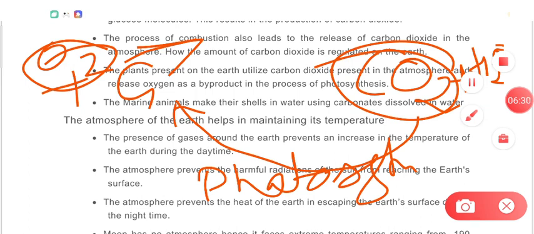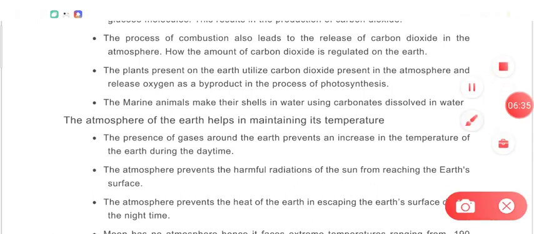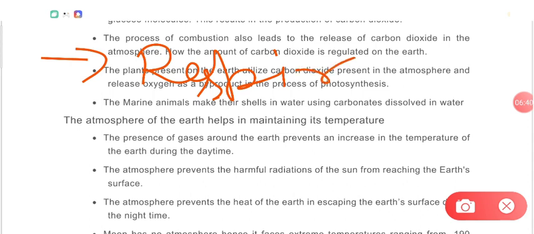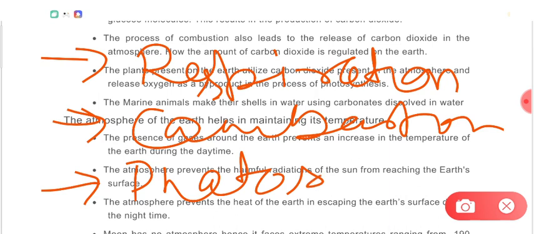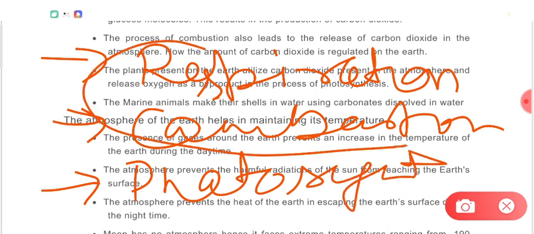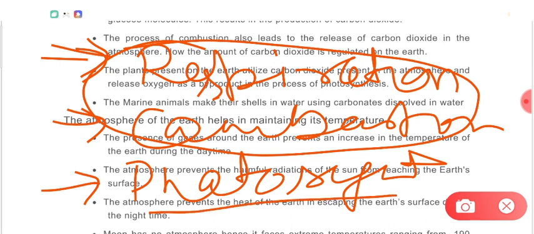So there are two different types of processes which are balancing each other. Respiration and combustion are removing oxygen and adding carbon dioxide to the atmosphere, while photosynthesis is removing carbon dioxide and adding oxygen to the atmosphere.